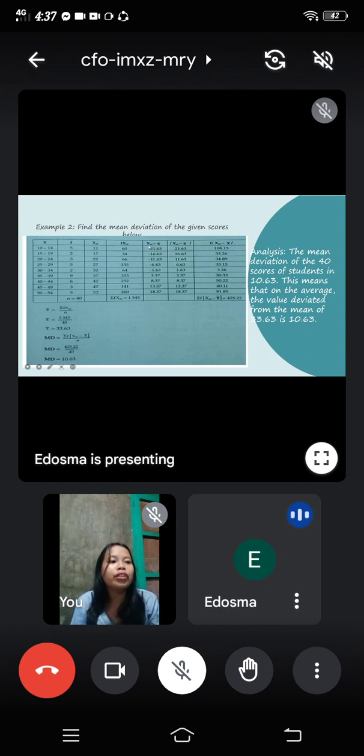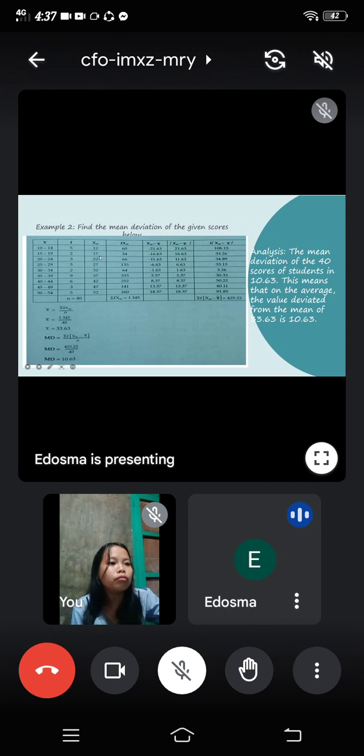Since we already get the mean value, let's solve for the 5th column. So all we need to do is to subtract the mean value from the midpoint. So that's 12 minus 33.63, that's negative 21.63. 17 minus 33.63, that's negative 16.63.